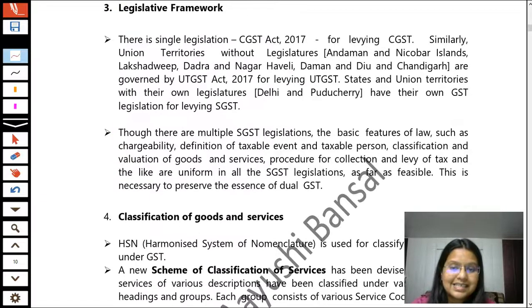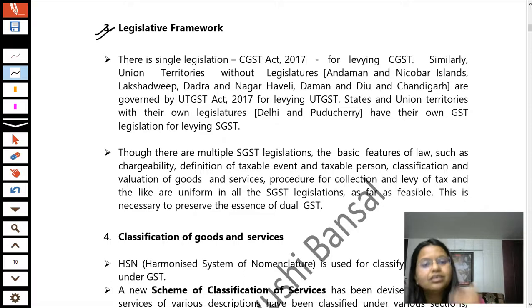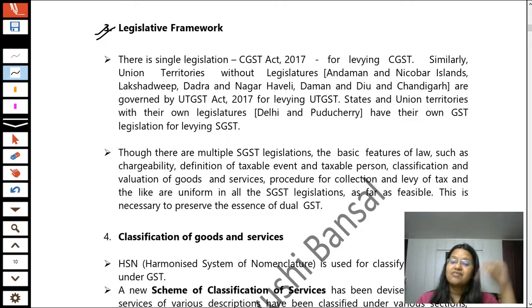Next, students, is the legislative framework. But before doing this part, just revise up to yet the part which we have done in this lecture, that is point number 2. In case of any query, feel free to contact me. Students, revise the complete concept, because revision is a must for success in your examination. In case of any query, just ask me. After that, move to the next lecture.